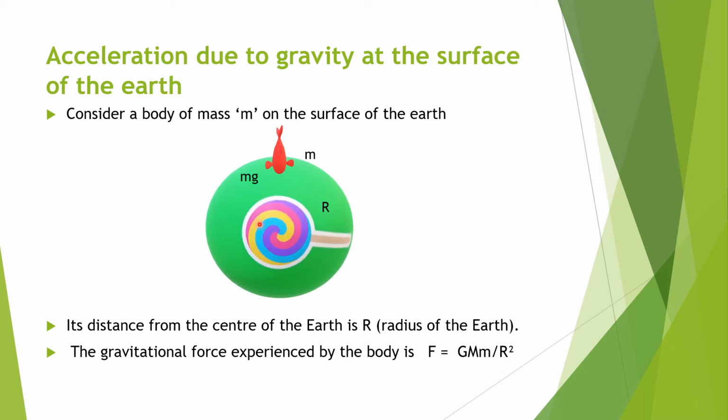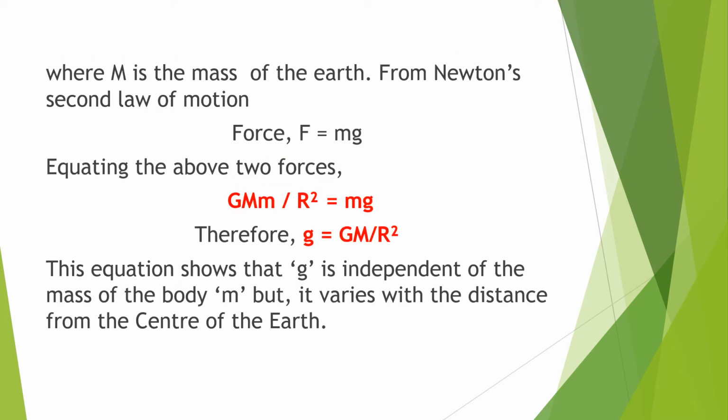And this is the center point, and here I'm showing radius through a lollipop, and here this is like consider an arrow, but here I place a fish. So next, where capital M is the mass of the earth, from Newton's second law of motion we know very well that F is equal to ma. Now we are just considering small g.